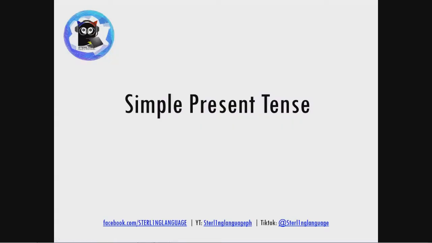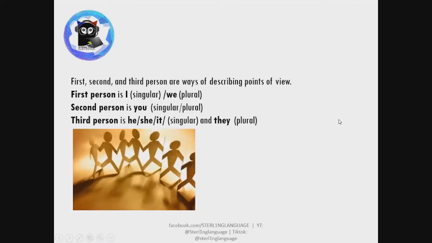Okay, so let's begin. Ngayon, bago tayo mag-proceed, ito ang one of the very important things that you need to know when you're conjugating your verbs, is that you know your subjects on first, second, and third person points of view. And so we have the first person.